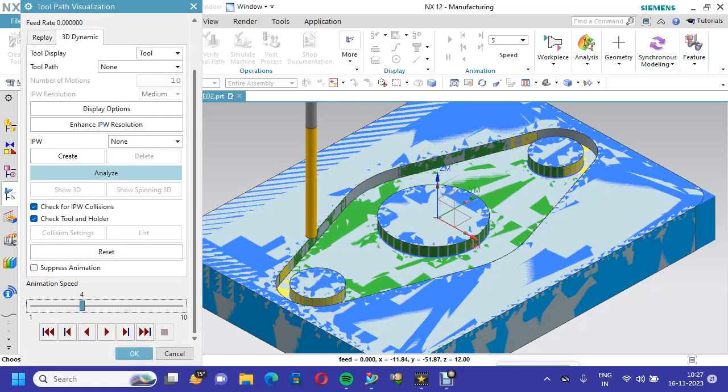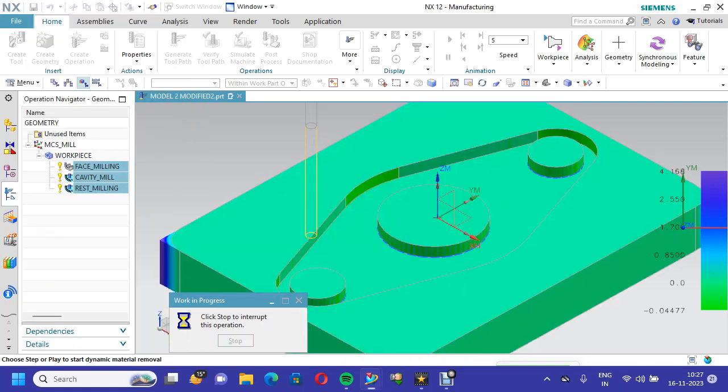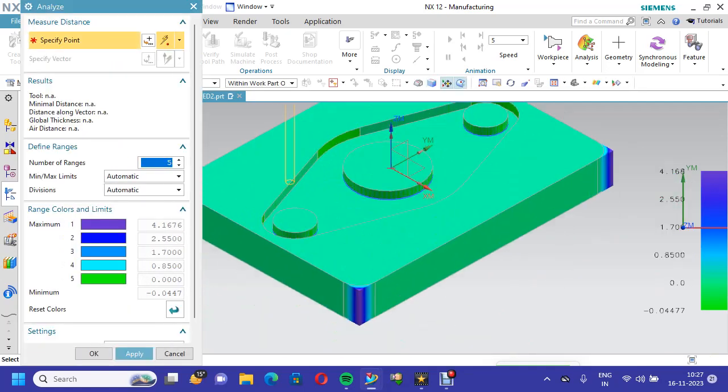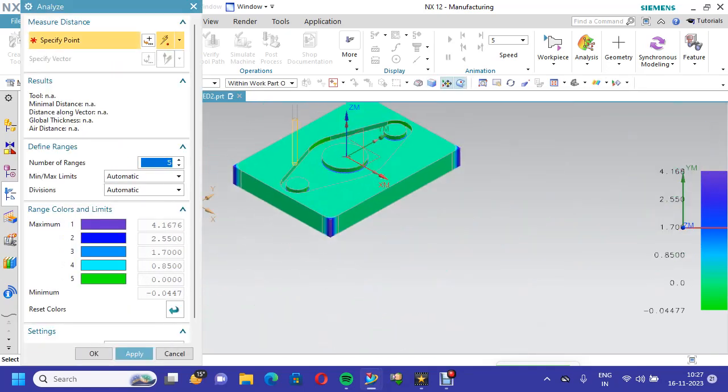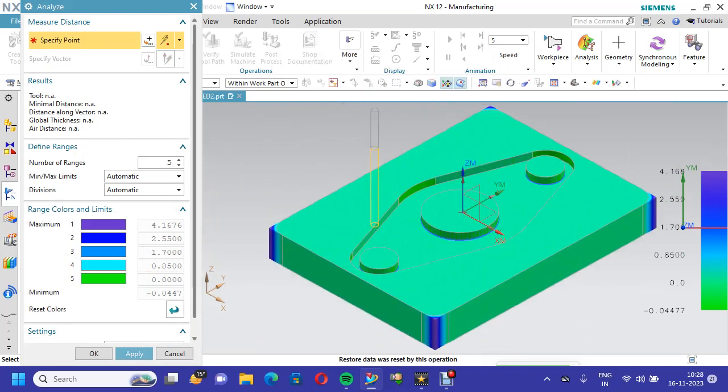Now we will check by analyzing whether all material has been removed or some material may be left. Green color means 0.00 surface, so there is no material available. All material has been removed. Facing, cavity milling and rest milling, all material has been removed. Means our operation is okay as per industry.